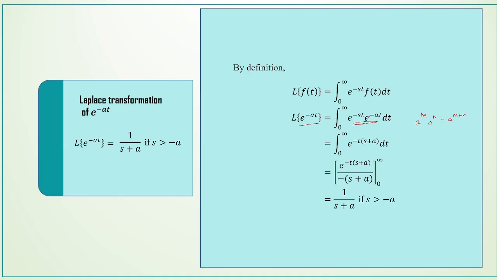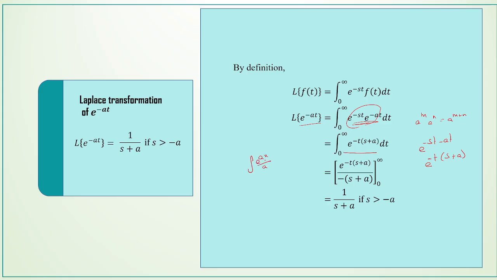So by using this we can write e power minus st minus at, and then we take minus t outside, and then we get e power minus t into s plus a dt. So when we integrate this function, like integral e power ax